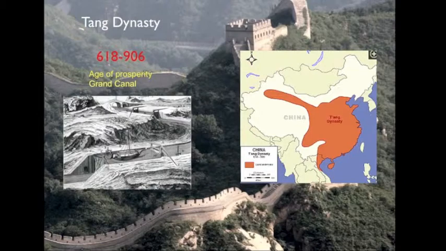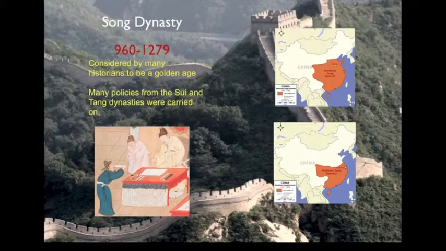Okay, we have the Song dynasty, and the Song dynasty became divided into the northern and the southern Song dynasty. Lasting from 960 to 1279, the era of the Song dynasty is considered by many historians to be a golden age. Many policies from the Sui and the Tang dynasties were carried on. These included the systems of land distribution and taxation.